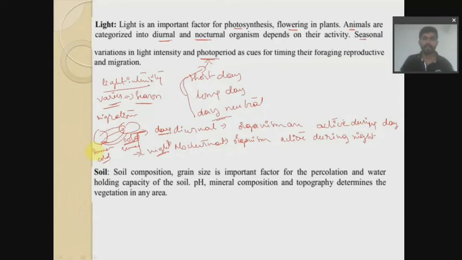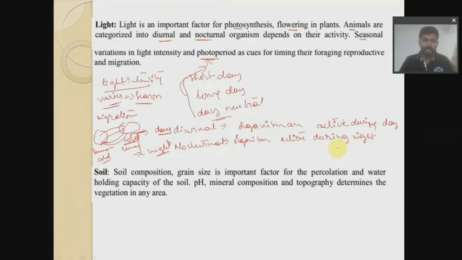Okay, so foraging, as I've already told you, they are active during the daytime and active during the night time. So that is about how organisms are influenced by light. What you have to mention: photosynthesis, flowering of plants. Animals are categorized depending upon the light, that is diurnal and nocturnal, and also it has seasonal influences. Light intensity influences their various activities such as reproduction and migration.